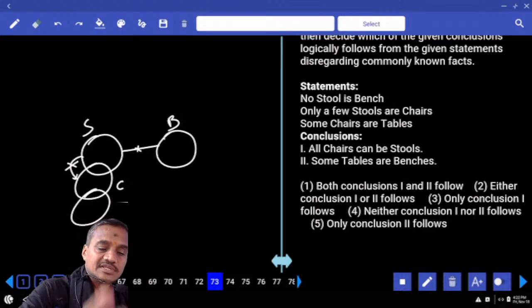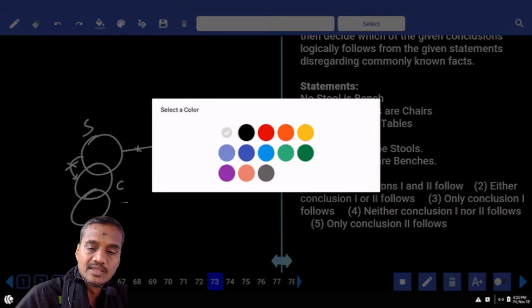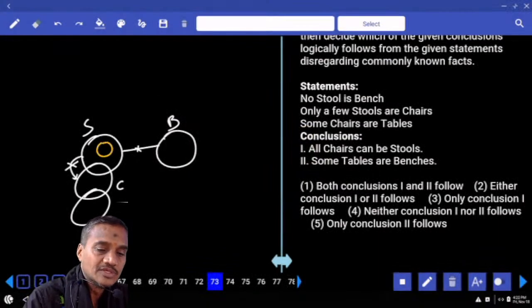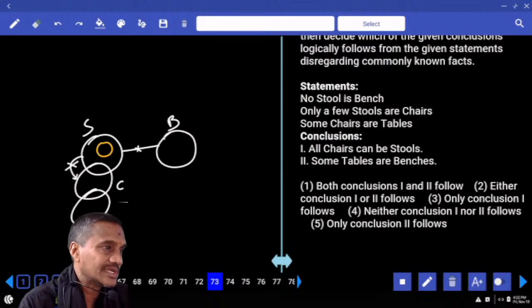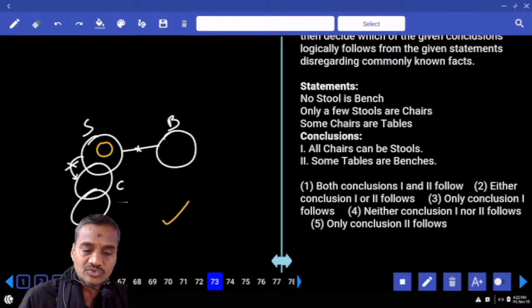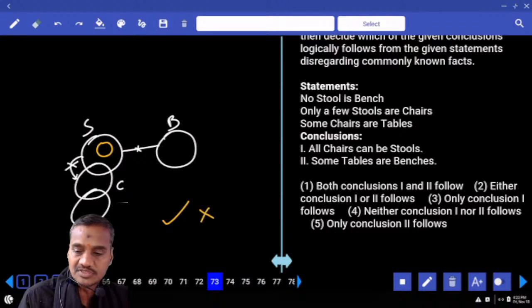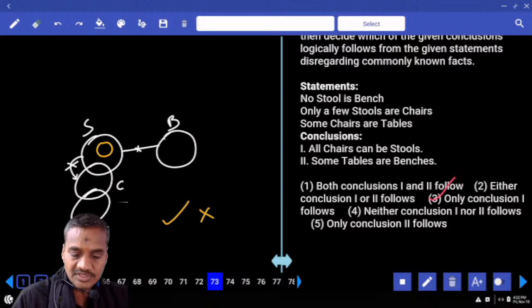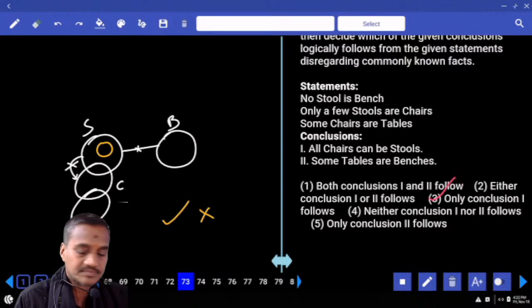Tell me whether this entire chair can be a part of stool or not. Tell me, can the whole chair come inside? The whole stool cannot come into the chair, but the chair can go inside, right? Yes, it is possible. Hence all chairs can be stools is possible. Some tables are benches. Table is here, bench is here. That is false. Hence what is your answer? Only one, that is choice 3, question number 73.